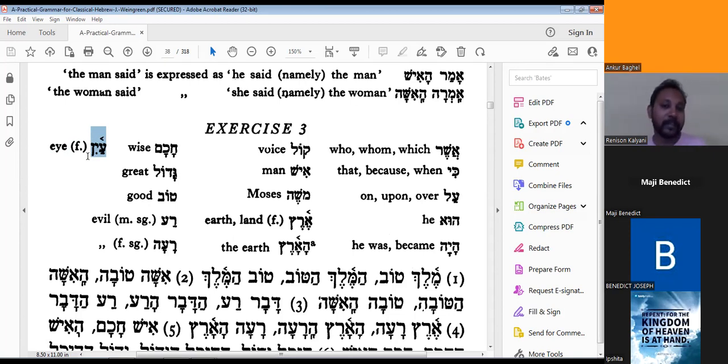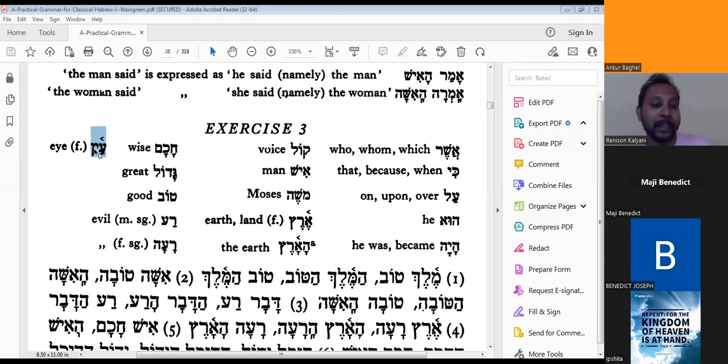Sir, is this Hebrew different from contemporary Hebrew, or the same thing? Actually, this is different from the ancient one, the old Hebrew language. So this is modern, contemporary Hebrew.